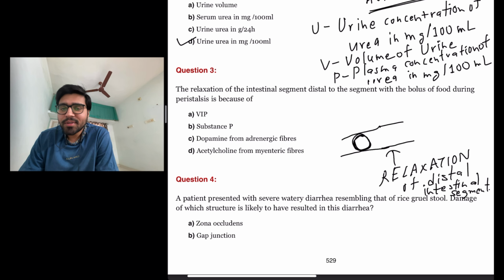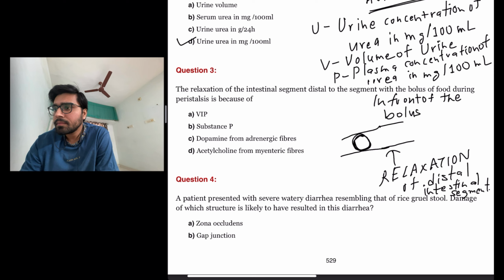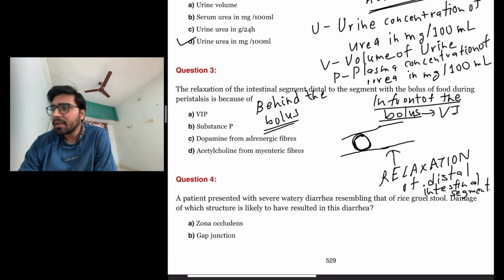There are two types of chemicals involved: in front of the bolus and behind the bolus. In front of the bolus, the chemicals involved are vasoactive intestinal peptide and nitric oxide.